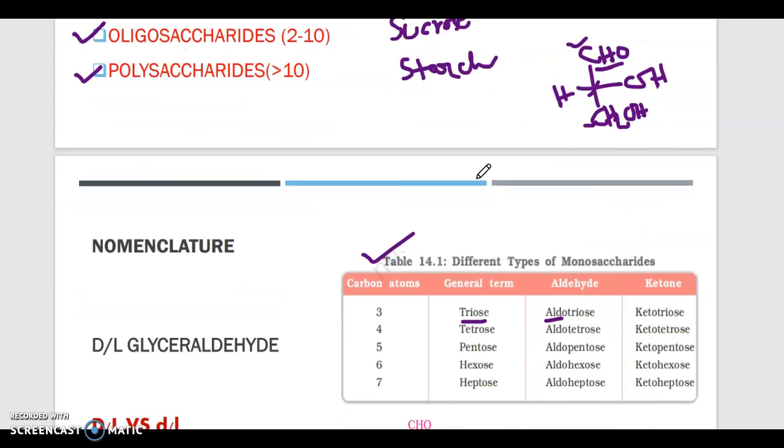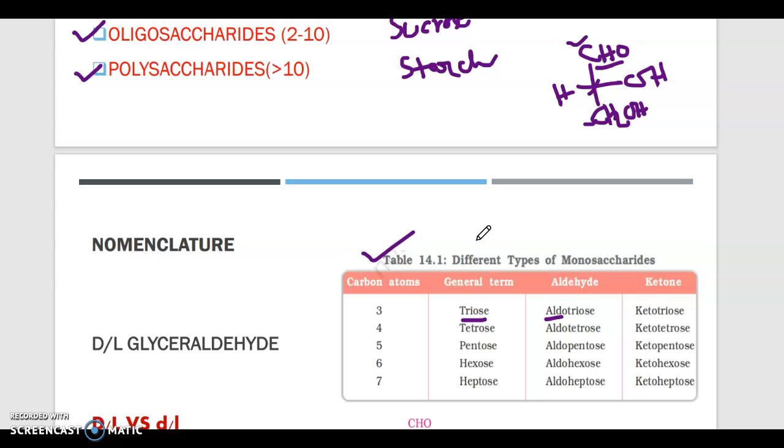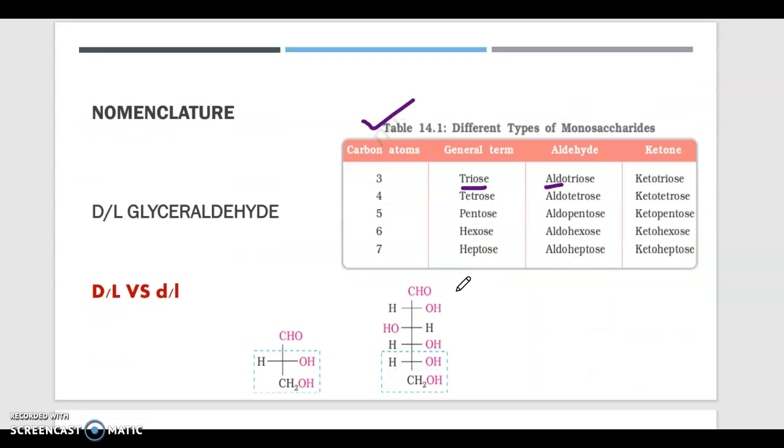Generally, I will show you the structure of glucose. Basically this is the structure of glucose. You can see it is an aldehyde and there are 6 carbons in total. So this will be an aldohexose.